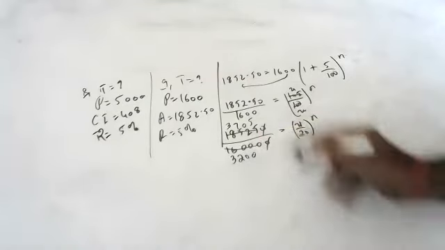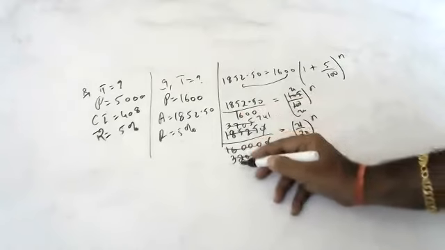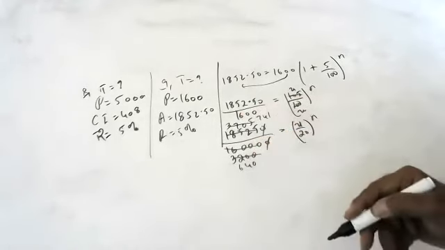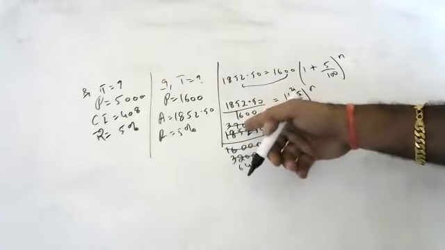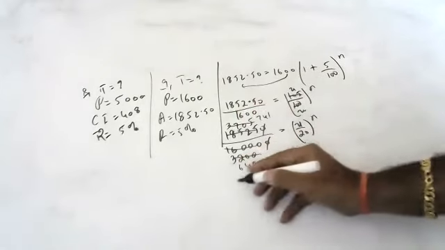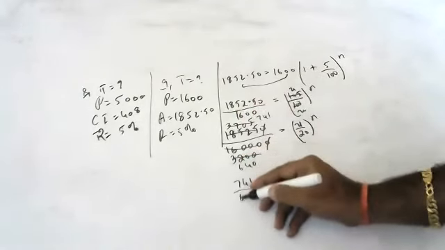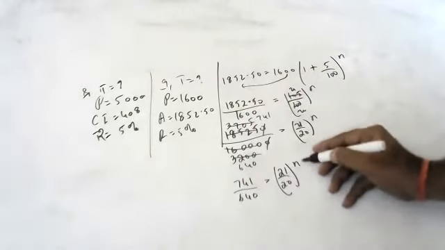Still you can simplify. 5 7s are 35, 5 6s are 30. So 741 by 640 is 21 by 20 to the power of n.